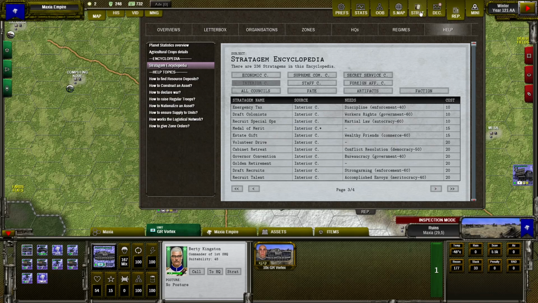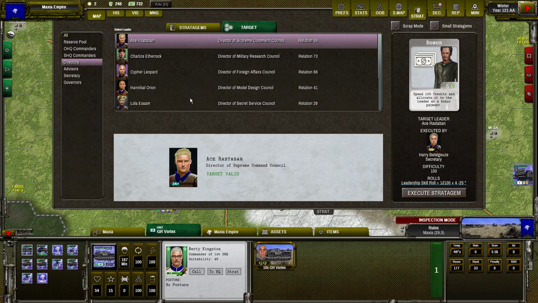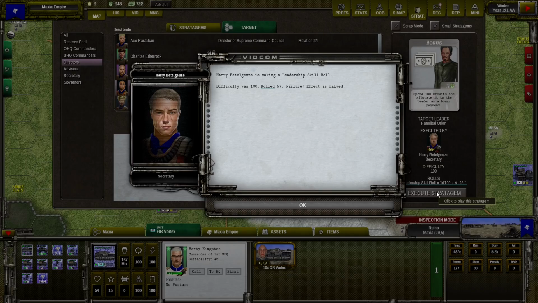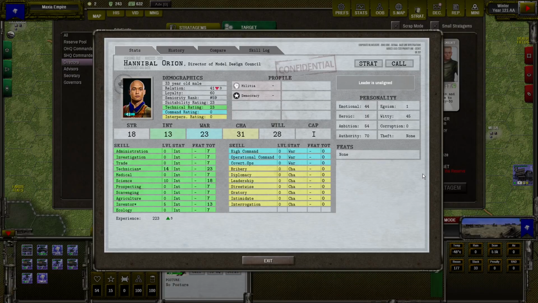So let's go back to our cards and let's check them in action. And I would like to increase the relation of Model Design Council. He has relation 41. We execute the card. And there was a failure. The effect was halved, but we see nothing. Nothing changed.